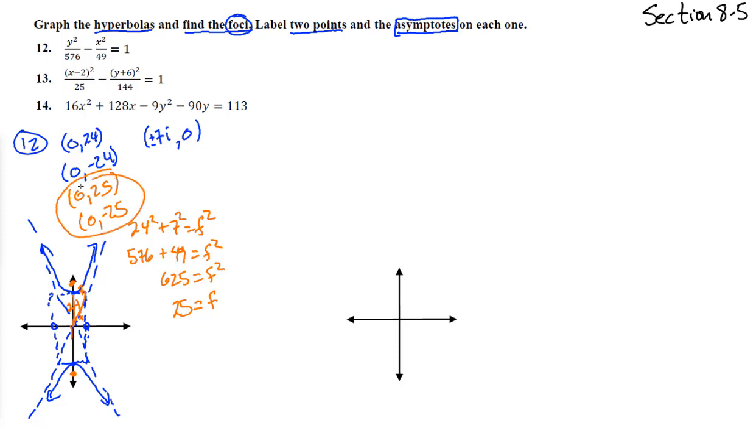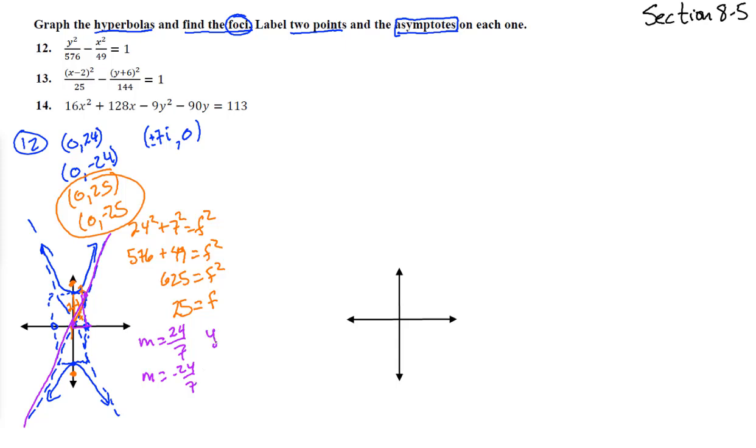Those are 2 points. And then the final thing, it says label the asymptotes. These asymptotes are, well, they're lines. And so let's write it here. I'm going to draw it as a solid line in this new color. It has a slope of up 24 over 7. And that's the other help with the box, is that since you're going from the center to the top of the box, these numbers, one of them imaginary, still give us that distance that we need. Slope is 24 sevenths. And the other one is a slope of negative 24 sevenths.